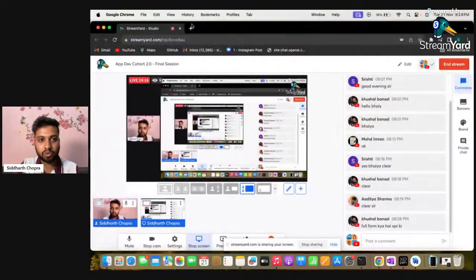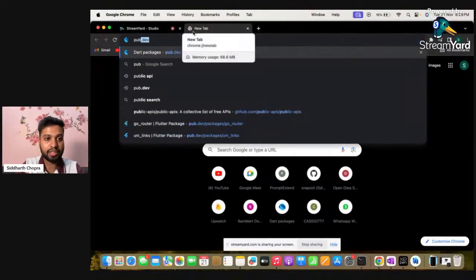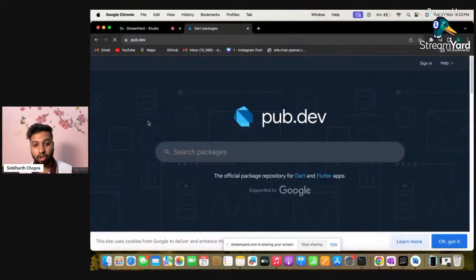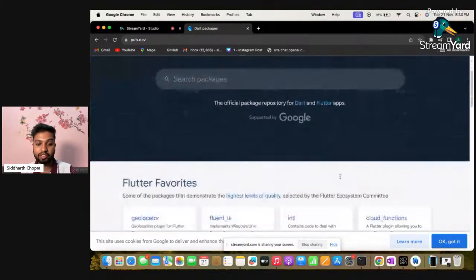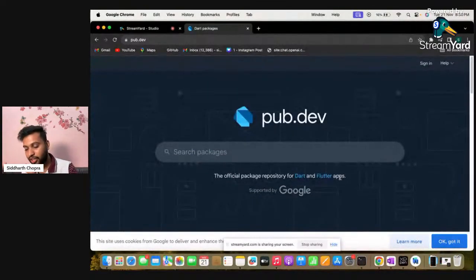Let's go to Google, and we have a repository with the name pub.dev. This is the official package repository for Dart and Flutter apps. It is an open source platform. If I create a custom UI and I want other people to use it, they can just import my package and directly use that thing.